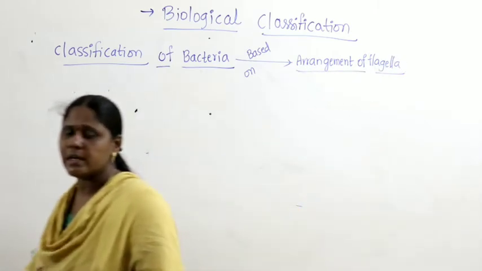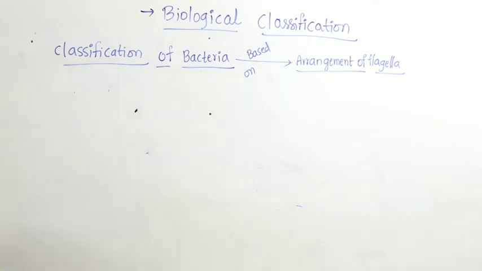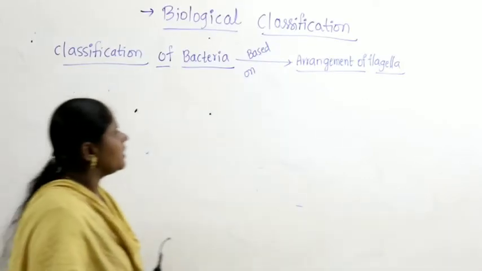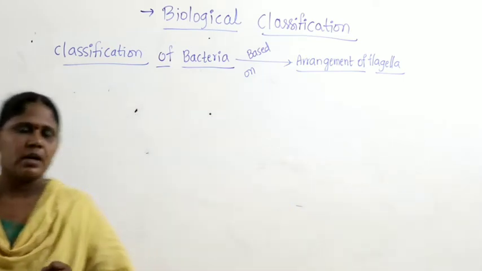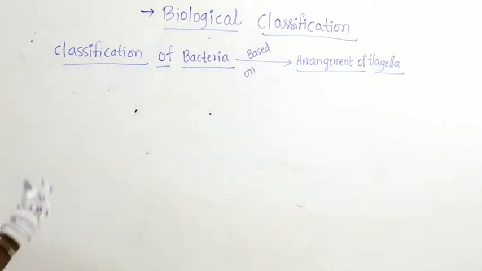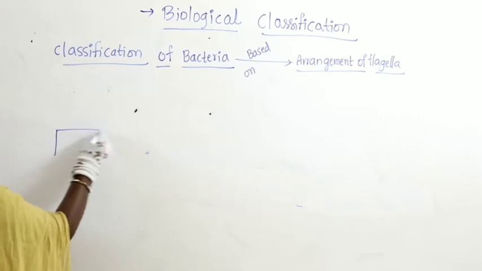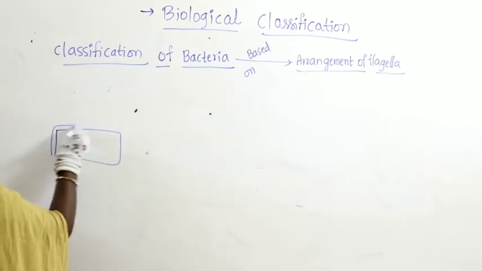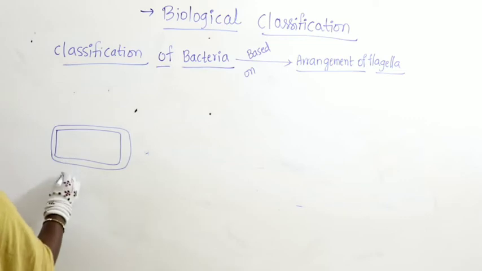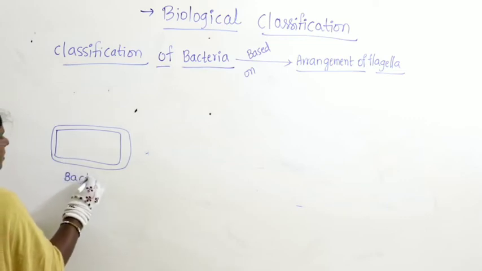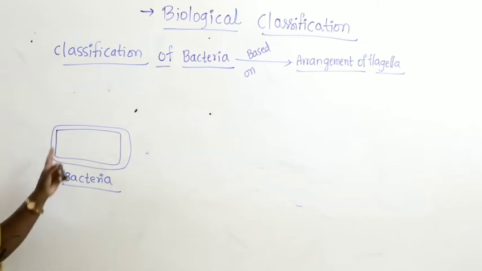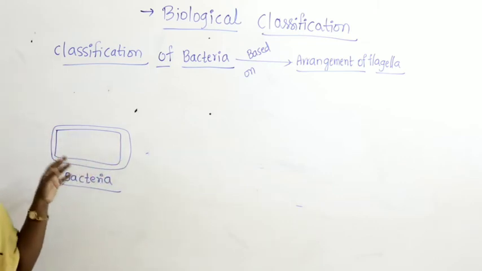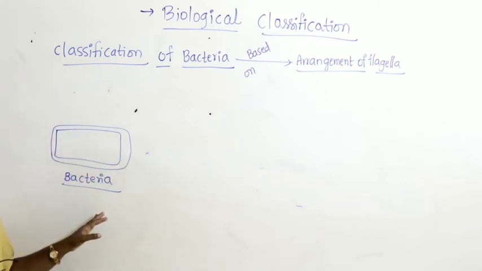Right, now let us discuss this classification. What do we have to study? The arrangement of flagella. Now if you look at the bacteria, in general you know it very well. This is the bacteria. The surface of the bacteria has a locomotory organelle called flagella.